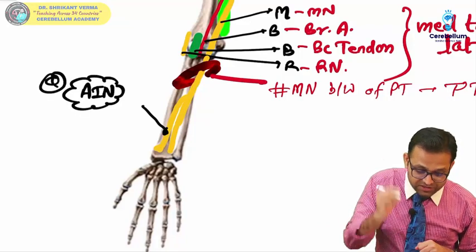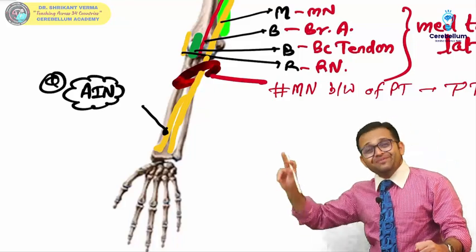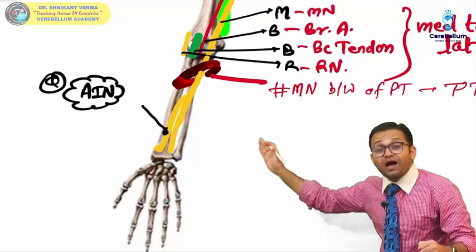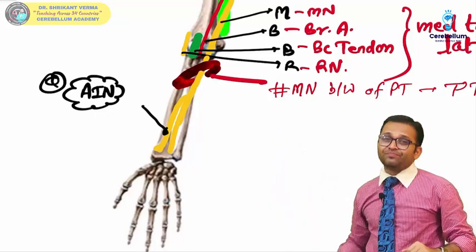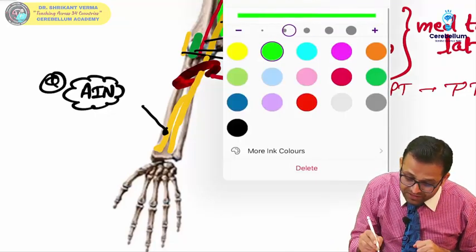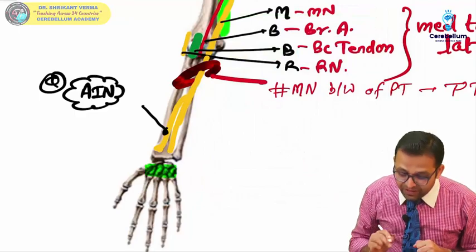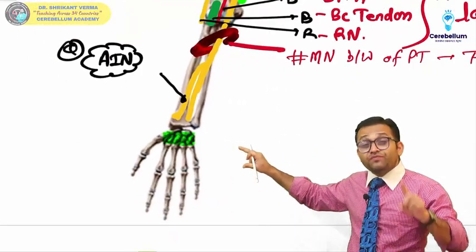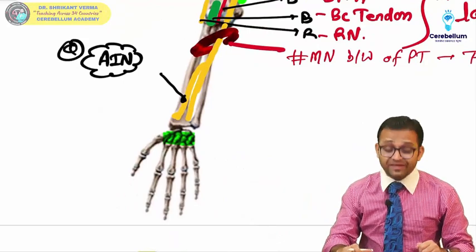Important. What is this anterior interosseous nerve, beta? Remember, it is our deep branch of median nerve. Getting the point? Now, here over the carpal bone, you all know there is the one modification of the deep fascia. This deep fascia modification is responsible for making the tunnel.